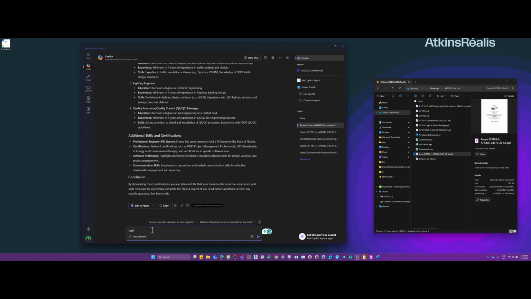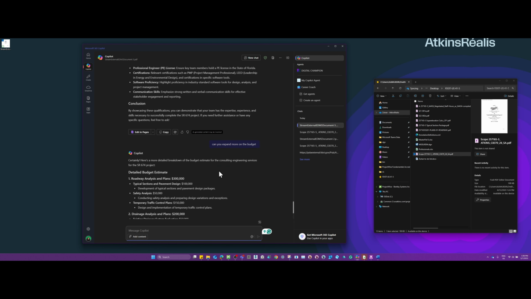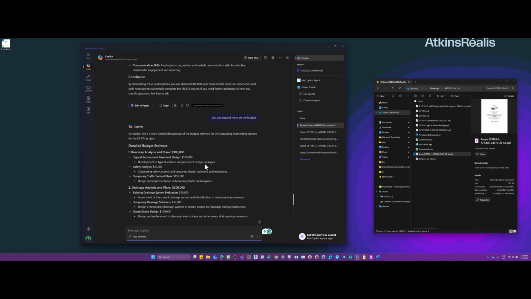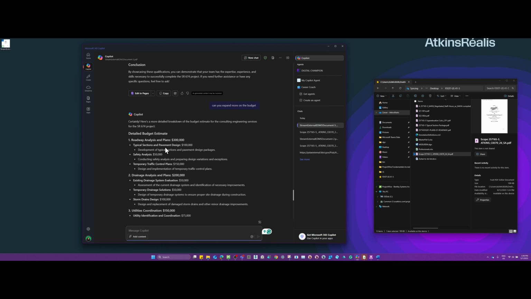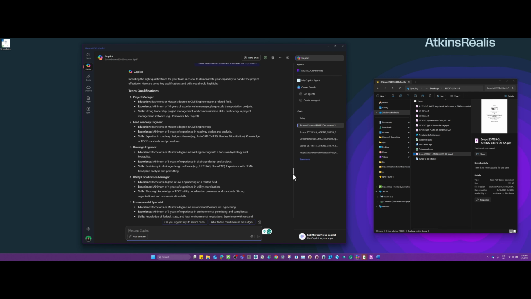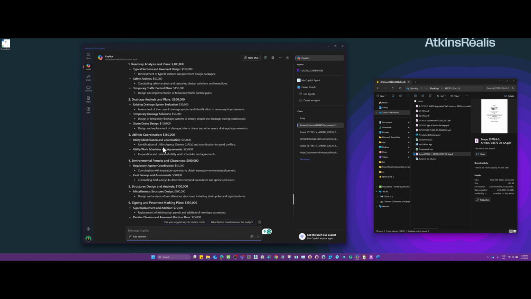Let's see here. Can you expand more on the budget? Okay. So now it gives me more details for the budget. Let's see what it did here for roadway. So roadway, typical section, pavement design, $100,000. And it broke them down by section.